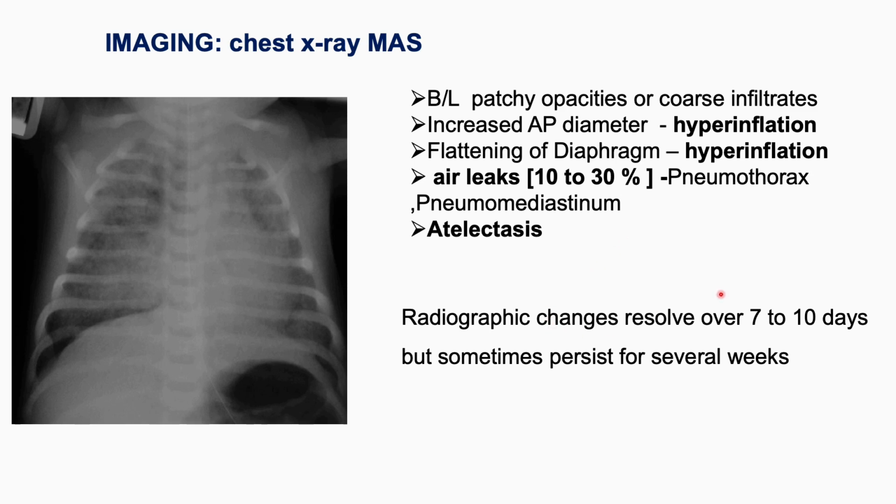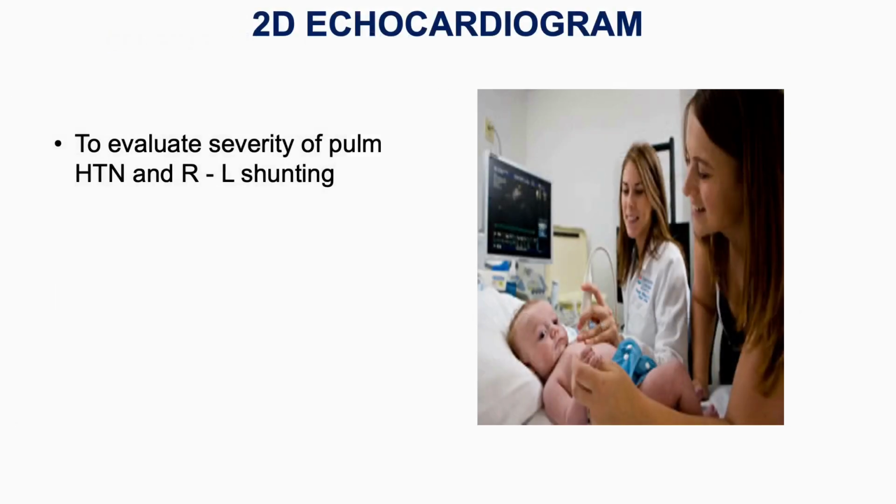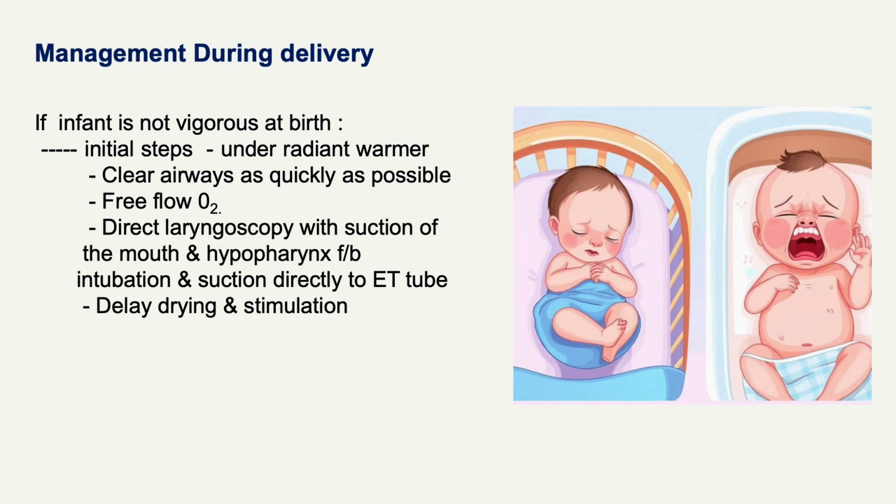These radiographic changes gradually resolve within 7 to 10 days, but sometimes it may persist for several weeks. Two-dimensional echocardiogram can be done to evaluate the severity of pulmonary hypertension because of the right to left shunting.